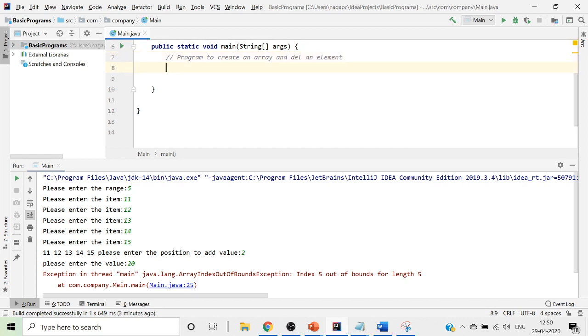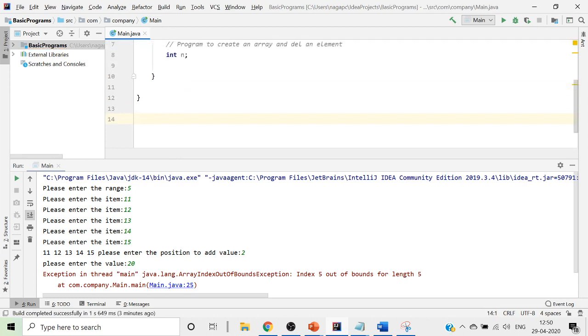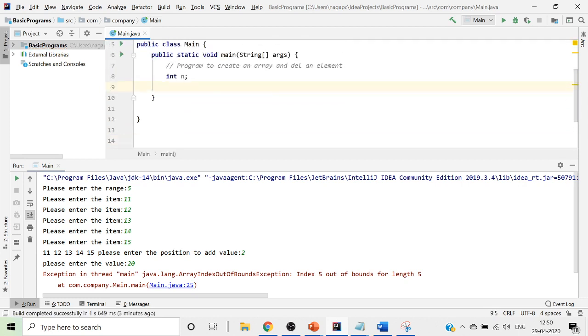Now we come back here and start writing our program where we want to create an array dynamically. So we'll call it int n, and after that we want to get this array from the keyboard.